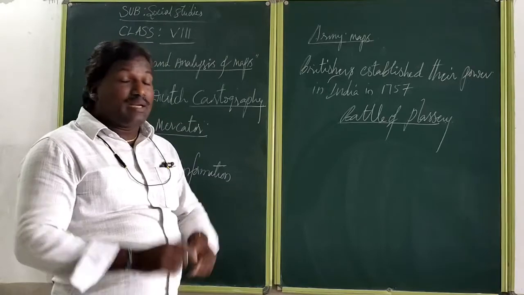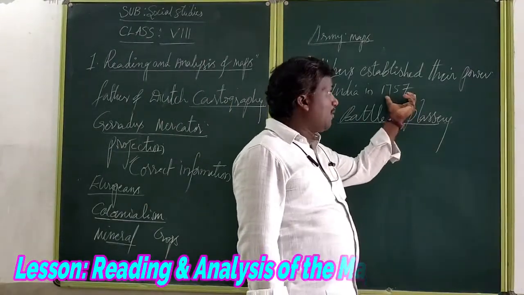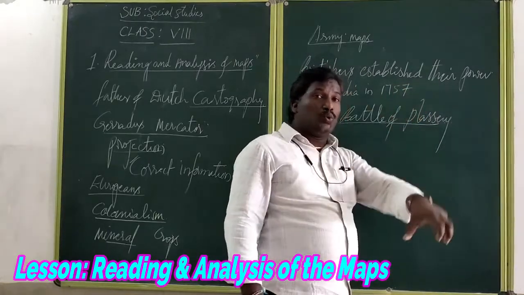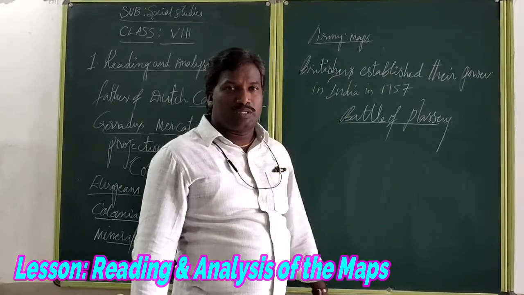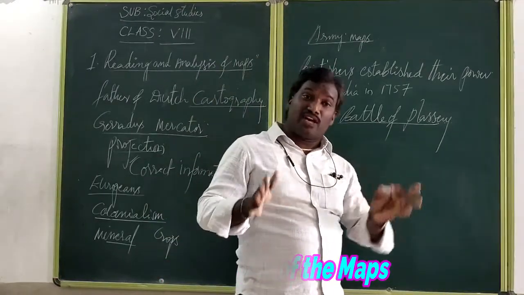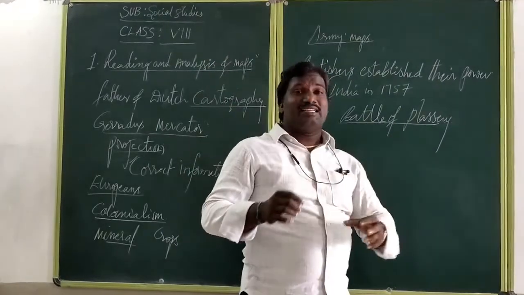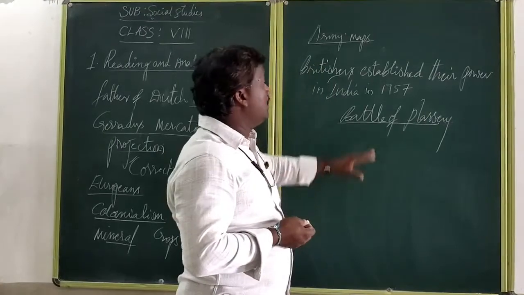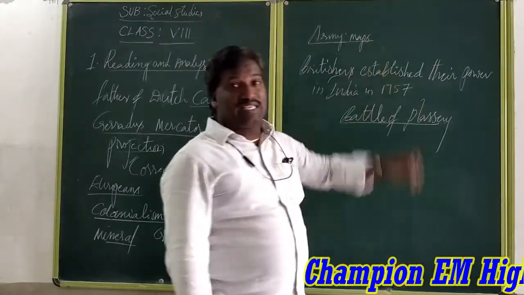Mainly for that purpose they followed detailed maps. When they established political power in India, they tried to rule India. For that purpose they followed detailed maps, with correct information, without any hiding or confusion. They followed the accurate and correct detailed maps prepared by Europeans after the Battle of Plassey.